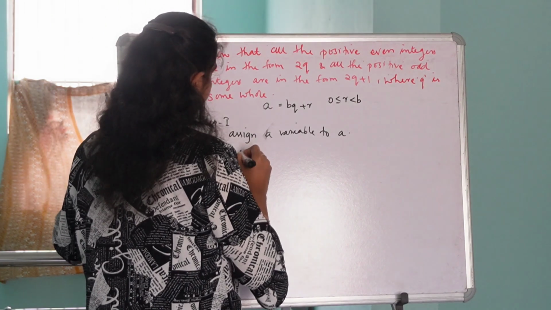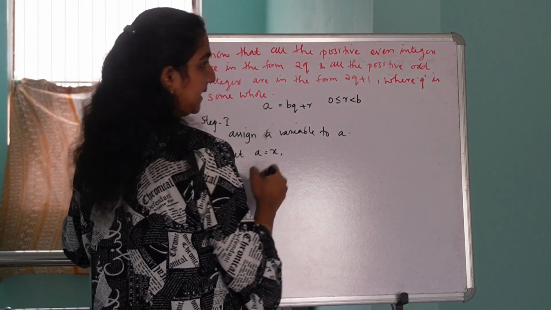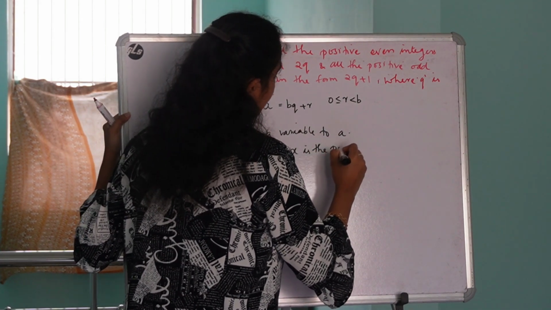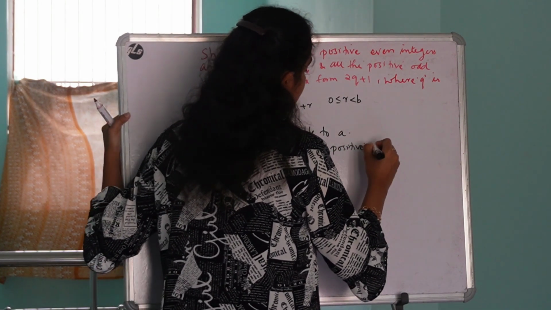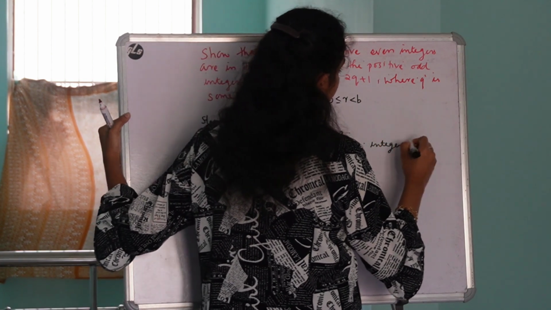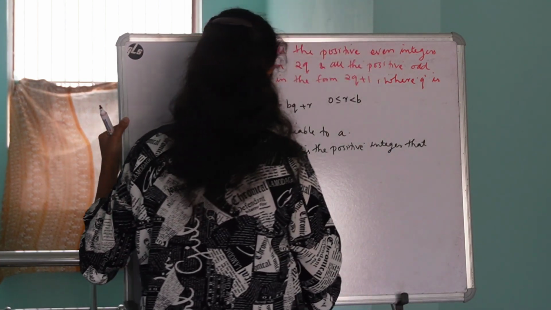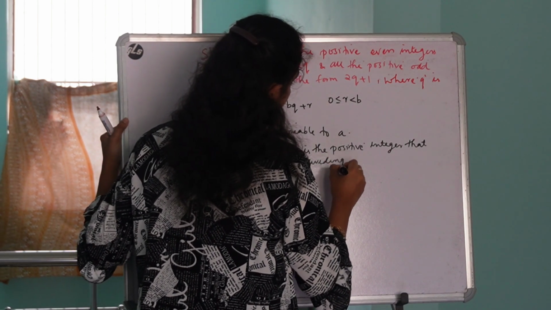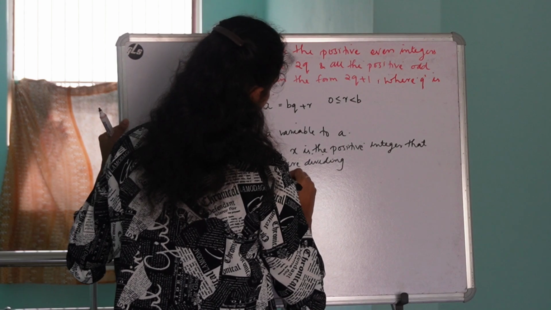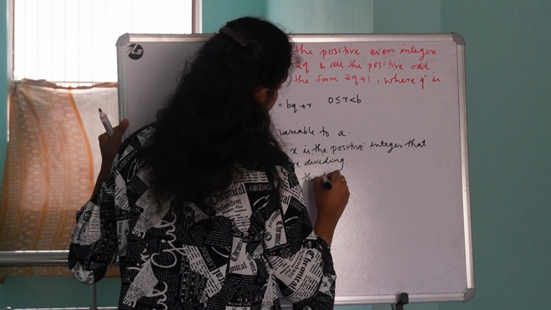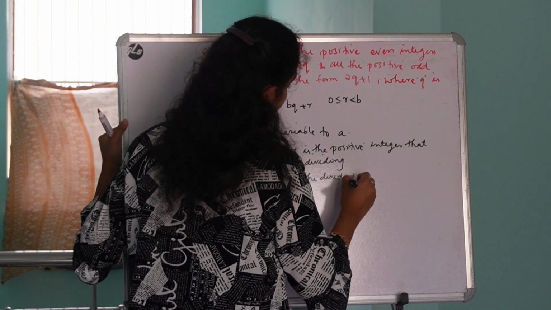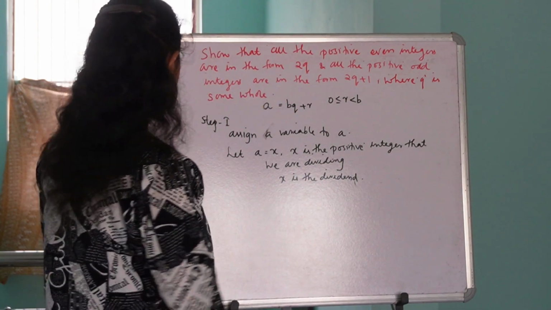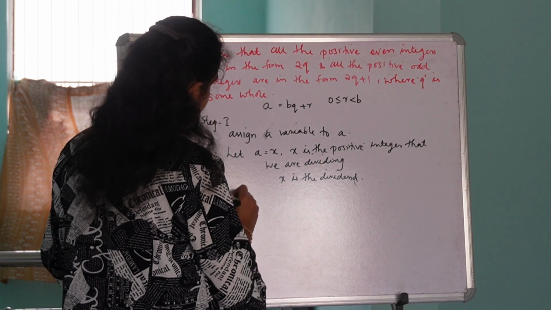Let a equal x. So we can say x is the positive integer that we are dividing. So we can say x is the dividend. Is it clear? Now let's see the second step.